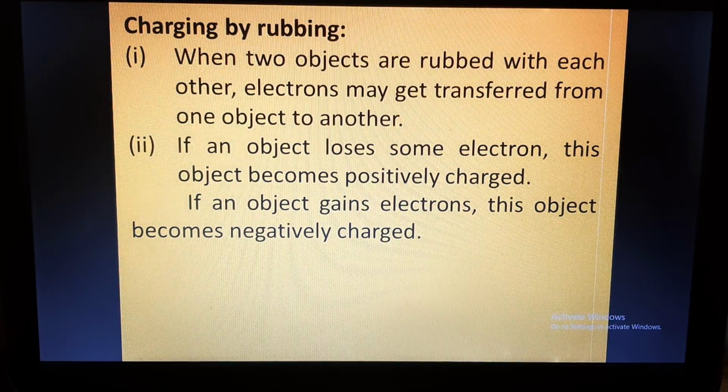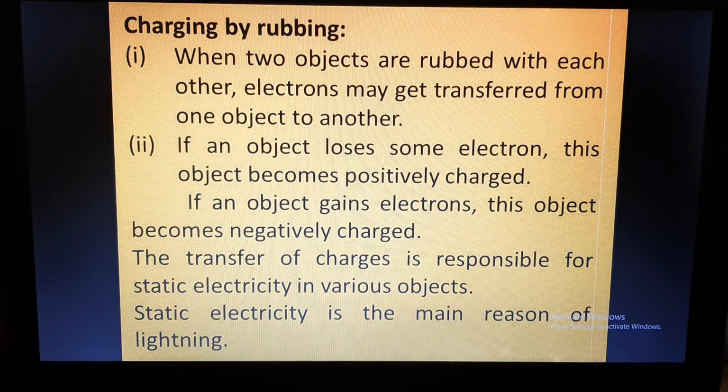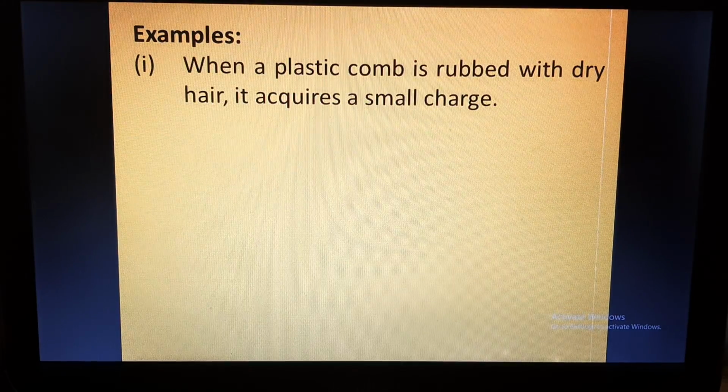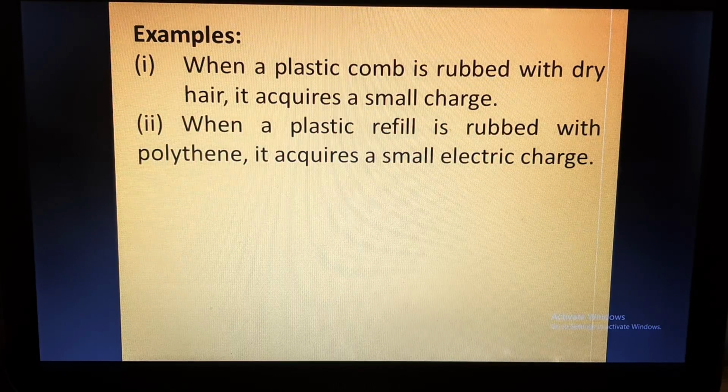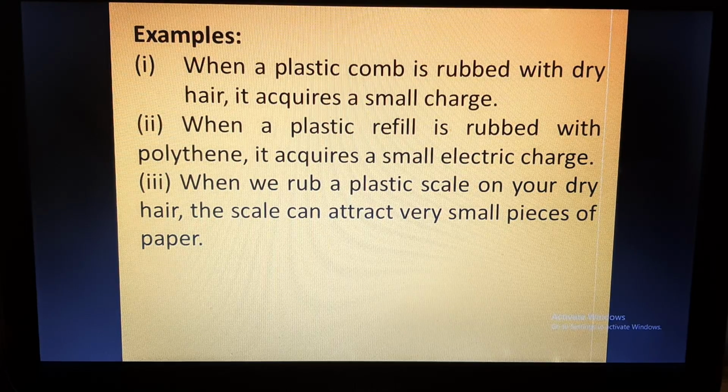And vice versa, if an object gains electrons, this object becomes negatively charged. So the transfer of charges is responsible for static electricity in various objects. And this static electricity, that means which is developed because of transfer of charges, is the main reason for lightning. Examples, as we know that when we rub a plastic comb with our dry hair, it acquires small charges. In a similar way, a plastic refill rubbed with polythene also acquires small electric charges. When we rub a plastic scale on dry hair, the scale can attract very small pieces of paper.